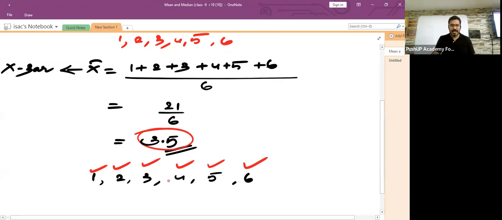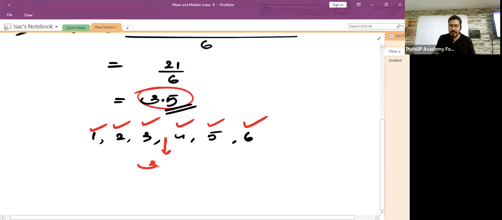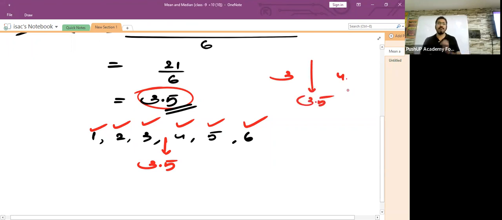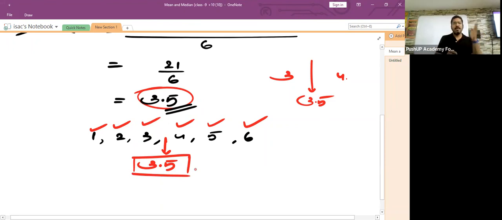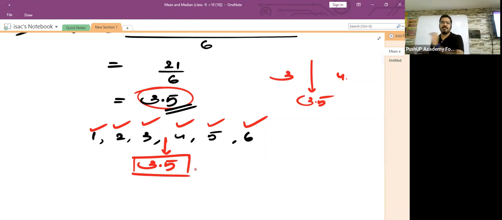It is 3.5, isn't it? So children, 3.5 will come where? Exactly in the middle of 3 and 4, isn't it? This is your number 3, this is your number 4, and 3.5 will come exactly in the middle of 3 and 4. So that is why I said average is all about finding the middle value or the central value for a given number of observations. Are you getting it? 3.5 comes exactly in the middle of the given set of observations.